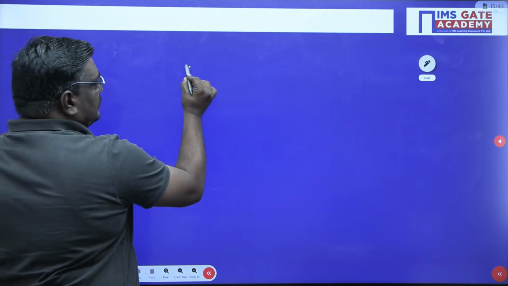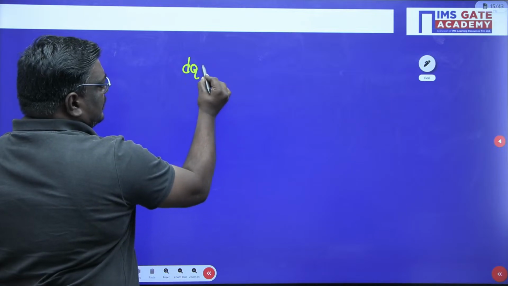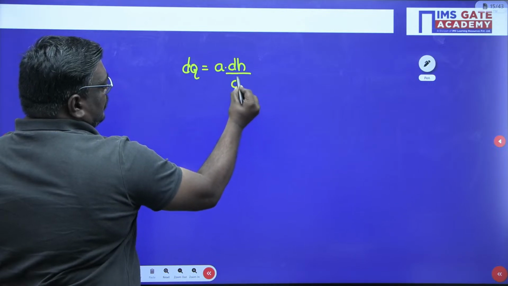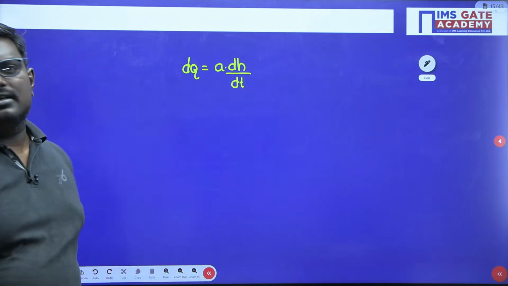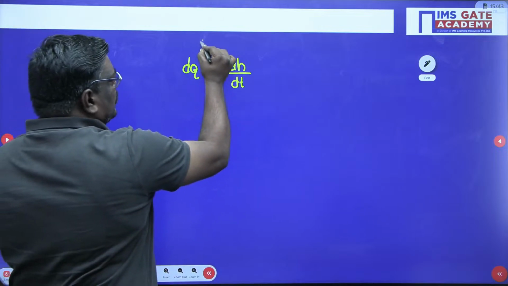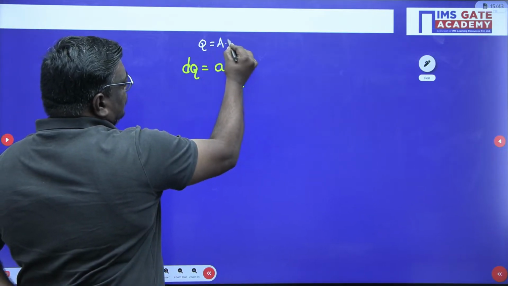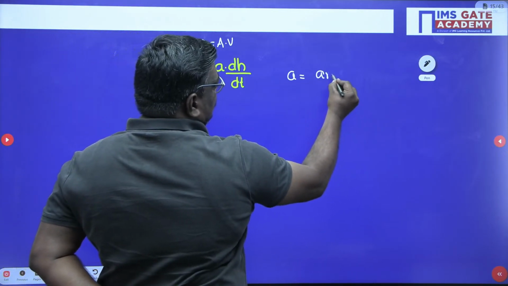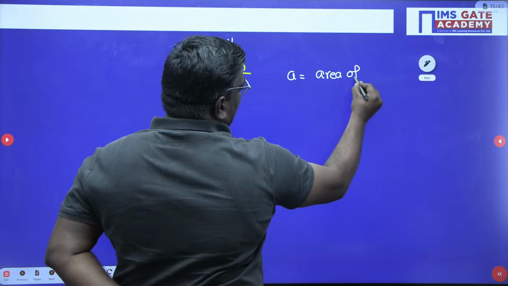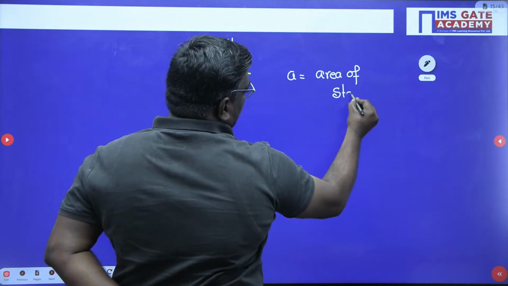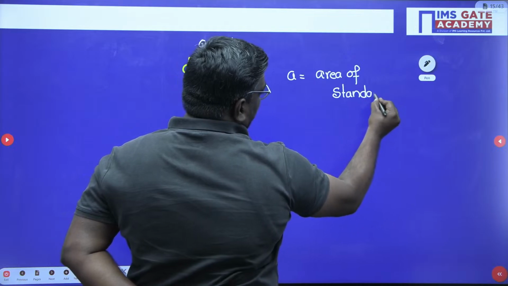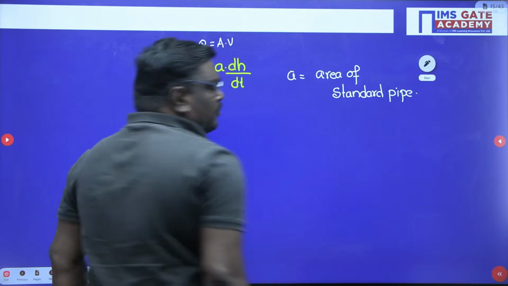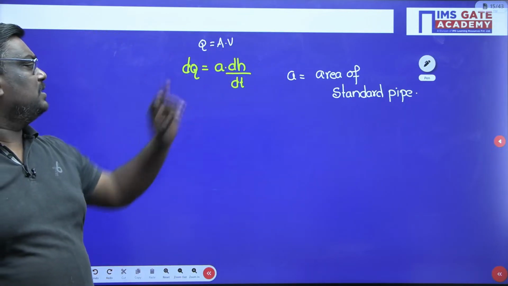Now, see students, let me derive how this came. If you see here, change in discharge can be written as area into dH by dt. Change in head, right? Because Q is equal to A into V. Here, small a means area of the standpipe. If you want to find the small discharge in the pipe, this is how you can write.